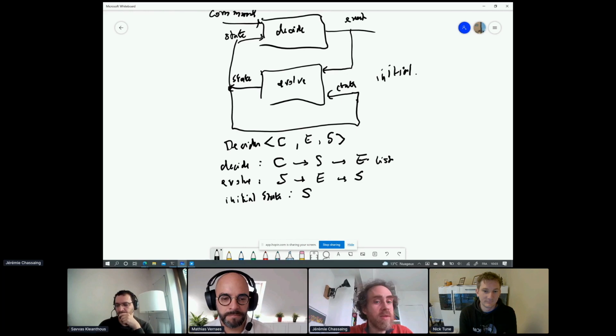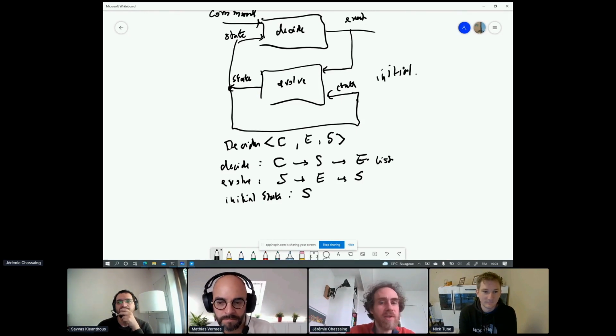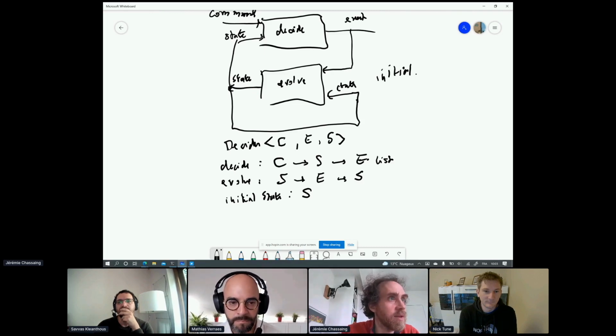And for instance, there is a way to run this thing, which says we load the state from the database. We take the command from the API, we call decide with both values, we get a list of events, and then we call for each event evolve to compute the new state, and we save the state in the database. Okay, some people recognize event sourcing, but you don't have to run this as event sourcing. You can just load and save as usual in the database.